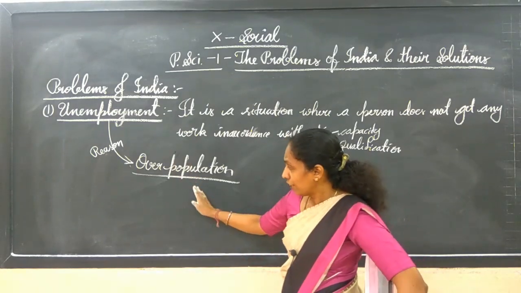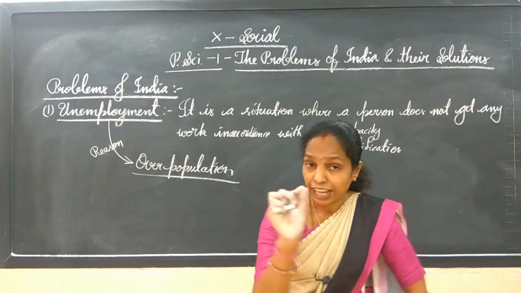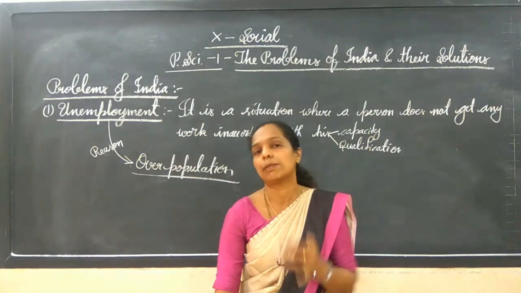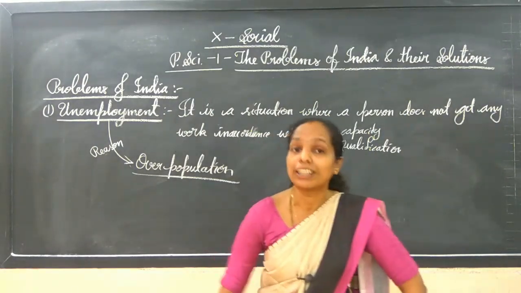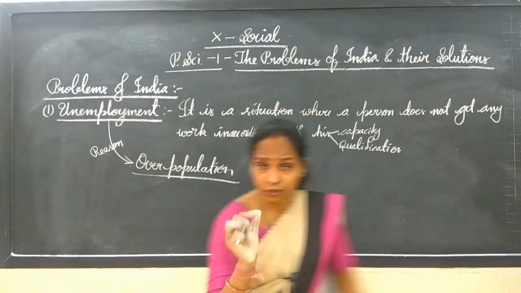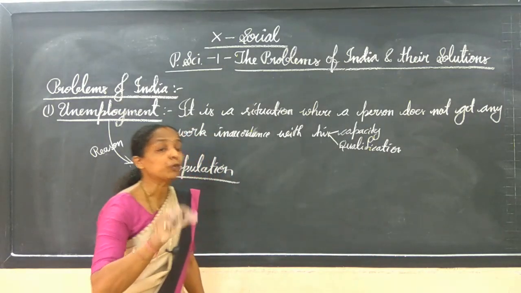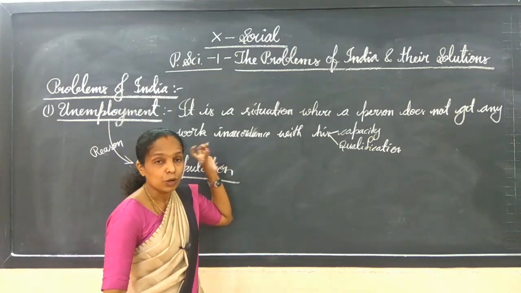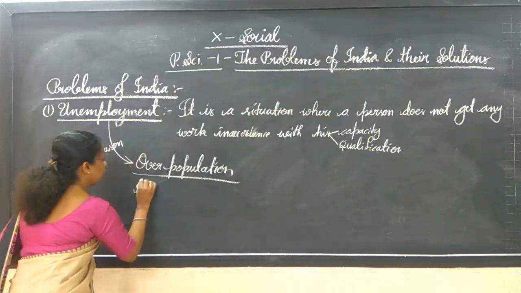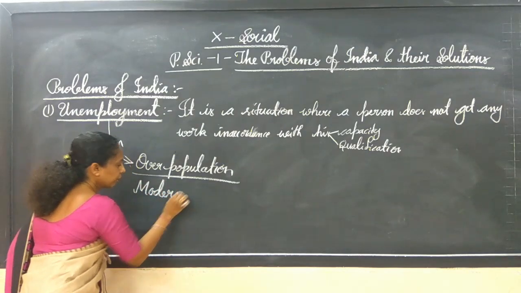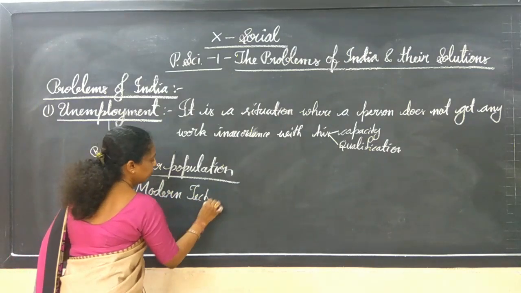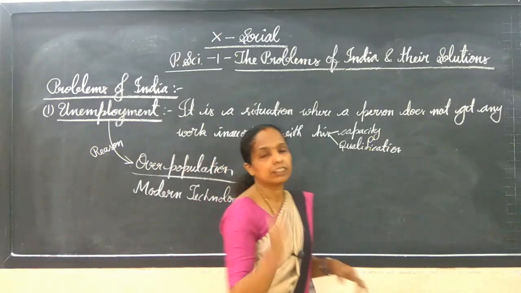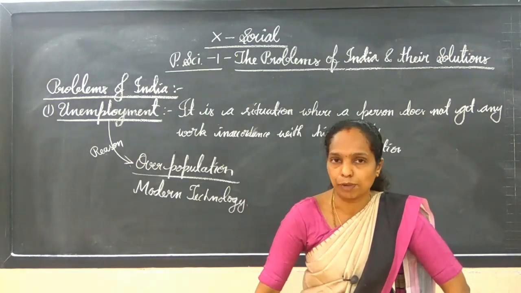Along with overpopulation, another most important reason exists, because we are in a developing position. India is a developing country. And even as development happens, it also brings a problem, or it is called one of the reasons for unemployment. What is that reason? Modern technology. So how is it a reason for unemployment?